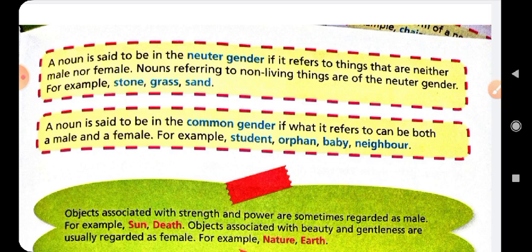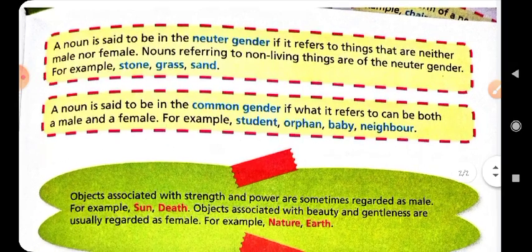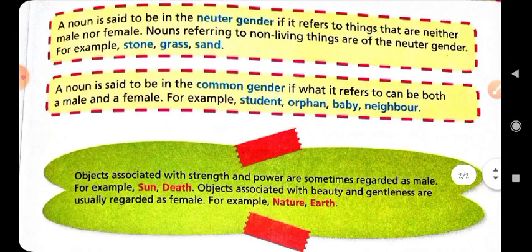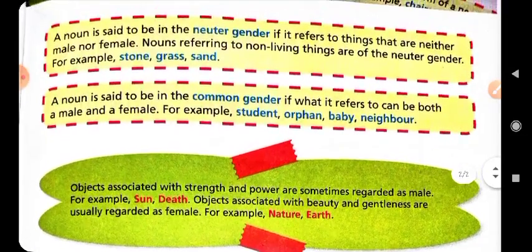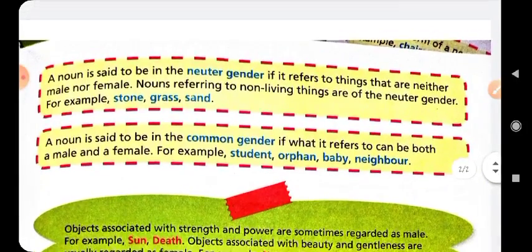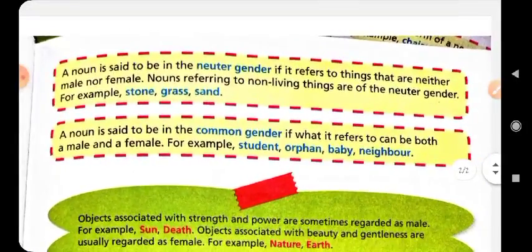Okay, and next is the last gender, the common gender, and it is very important for you. So listen carefully. What is meant by the common gender? A noun is said to be in the common gender if what it refers to can be both male and female.